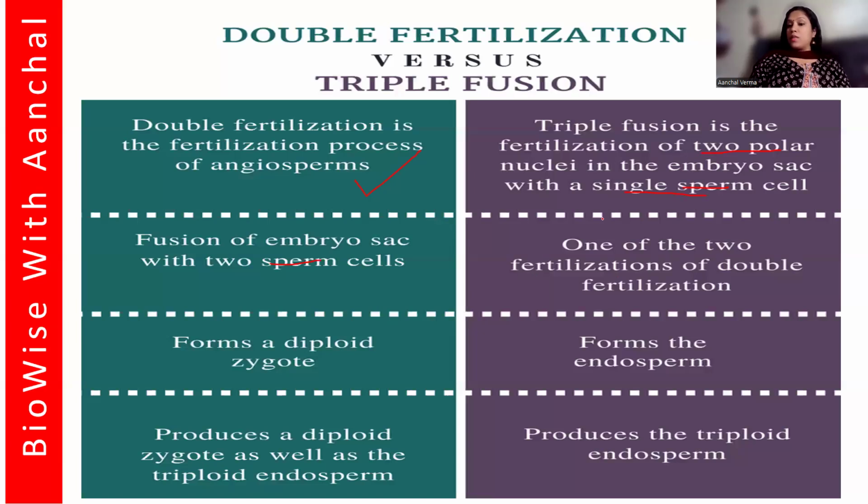So triple fusion is basically a subset of double fertilization. Double fertilization produces a diploid zygote as well as a triploid endosperm. In triple fusion, it is only the triploid endosperm.